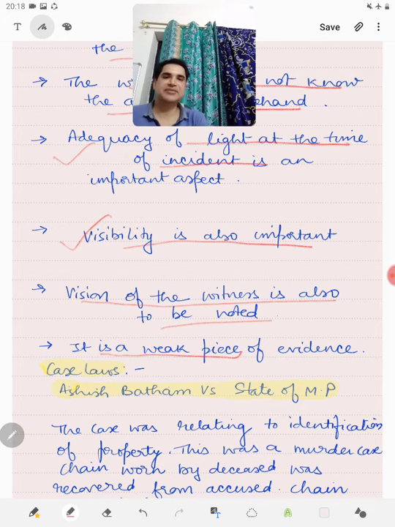Another thing is that it is a weak piece of evidence. I have already told that it is not a substantive evidence in itself. It is just a corroborative evidence. It is not a substantive evidence.